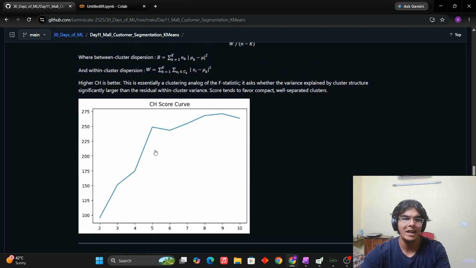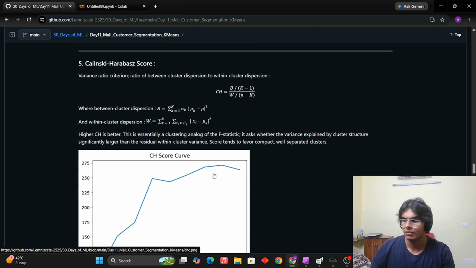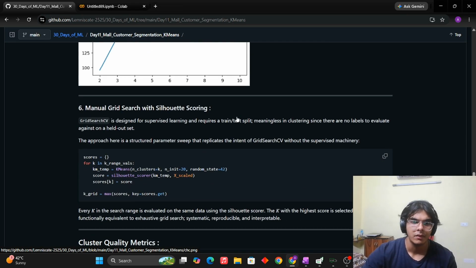A higher CH value curve means that the model is stronger. Again, we can see values above 5, 10 or I think 9 or 8 have given us the highest CH score. And the CH score gives us a very good, very interpretable ratio. So these were the two new points I wanted to introduce. This is how you can calculate it.